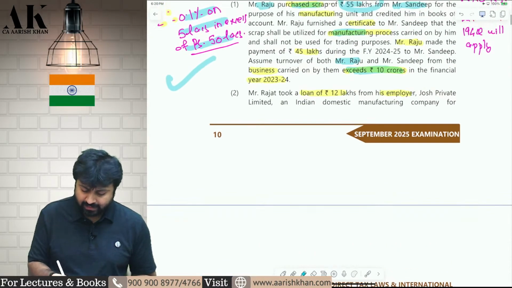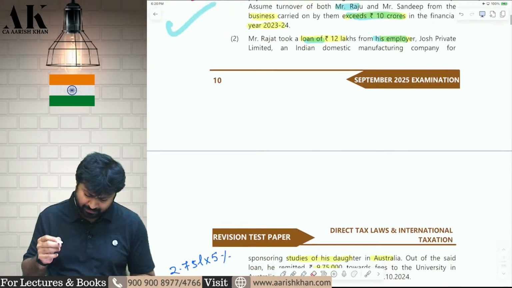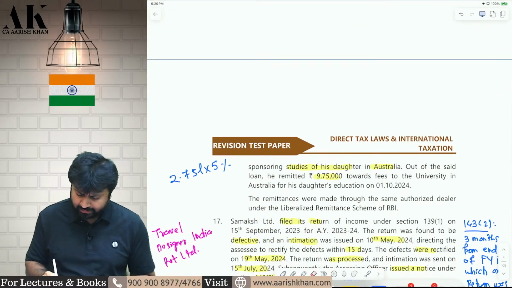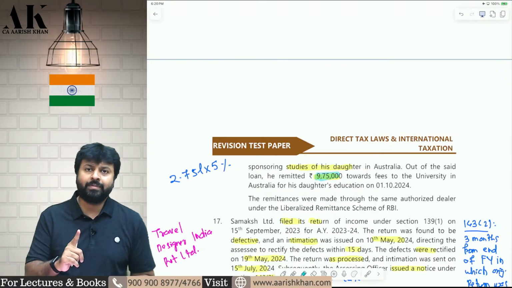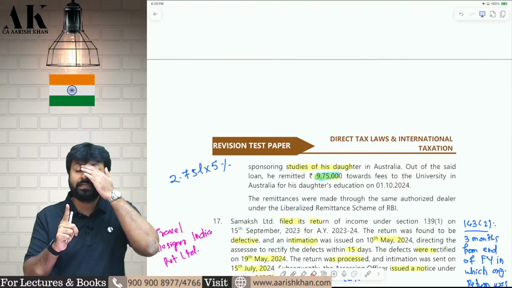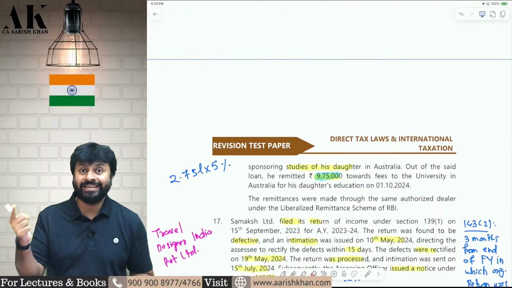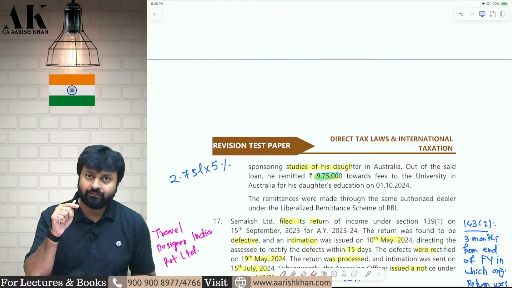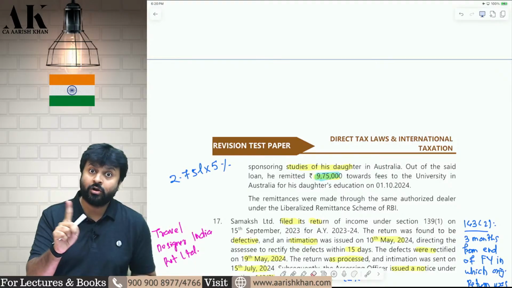Next one. Mr. Rajat has taken a loan from his employer, for the education of his daughter in Australia. And he is sending 9,75,000 rupees outside India to a university to pay the fees. Now remember, if you take a loan from your employer, then you will not get the relaxation of 0.5%. The relaxation of 0.5% is available if you take a loan from a financial institution in India mentioned under section 80E. If you take a loan from your employer, then your TCS will be 5%, not 0.5%.